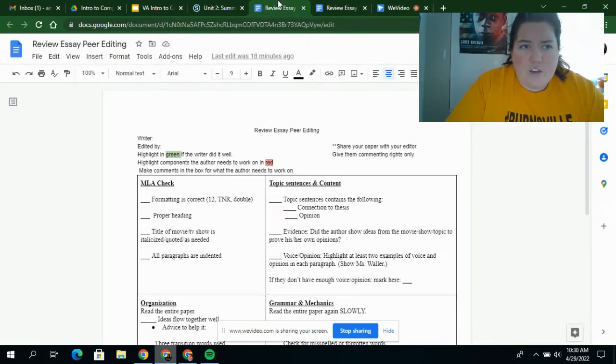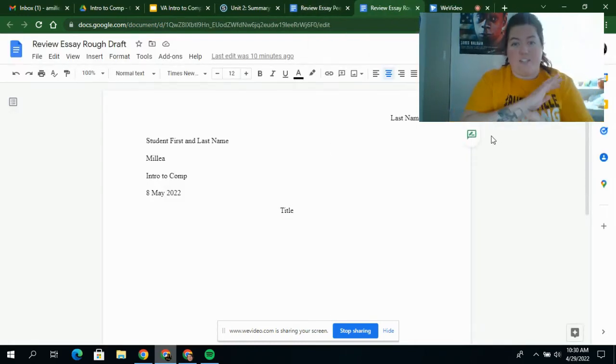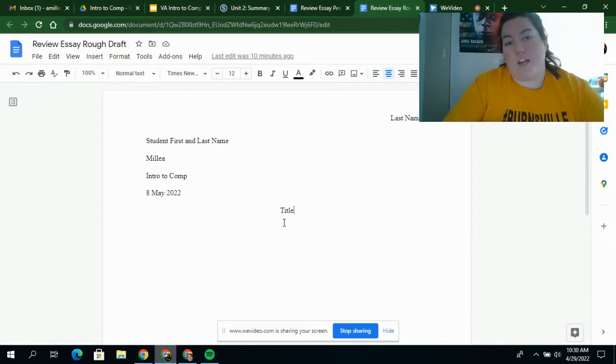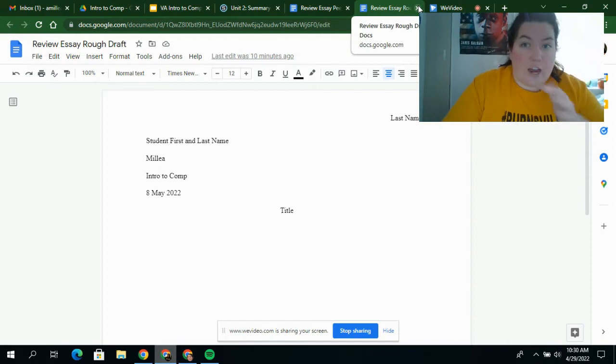And then you've got your rough draft. This is what your worksheet will look like. It's very straightforward. It's just the MLA formatting done for you. So you shouldn't have to change anything other than the name up here and the title, and then you can start taking your outline and putting it into a more traditional essay format over here. So that is your rough draft.